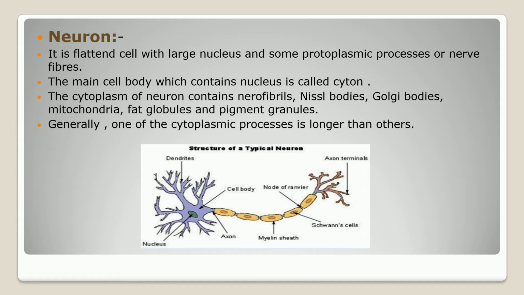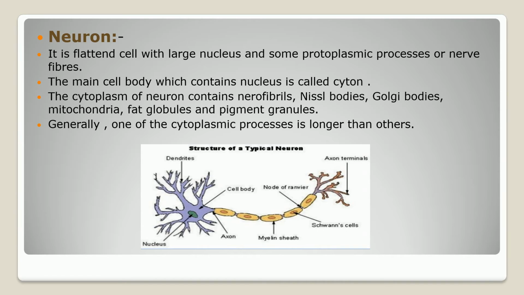Neuron is also called a nerve cell. Neuron is a flattened cell with a large nucleus and some protoplasmic processes or nerve fibers. The main cell body which contains the nucleus is called cyton or perikaryon. The cytoplasm of the neuron contains neurofibrils, basal bodies, Golgi bodies, mitochondria, fat globules, and pigment granules. Generally, one of the cytoplasmic processes is longer than others.